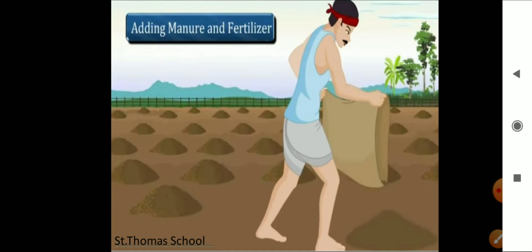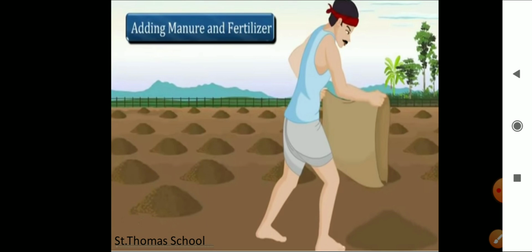In certain areas, farmers grow crop after crop in the same field. The field is never left uncultivated or fallow. It means they never leave their field empty; they always do some cultivation work over there. So continuous cultivation of crops makes the soil poor in nutrients, right?